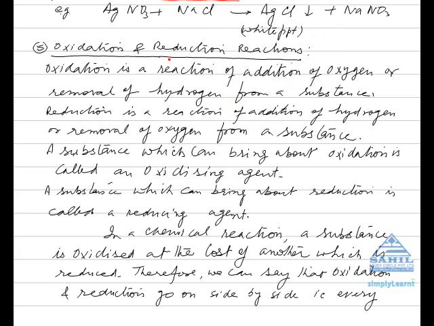Number 5. Oxidation and reduction reactions. Oxidation is a reaction of addition of oxygen or removal of hydrogen from a substance. Reduction is a reaction of addition of hydrogen or removal of oxygen from a substance. A substance which can bring about oxidation is called an oxidizing agent, and a substance which can bring about reduction is called a reducing agent. In a chemical reaction, a substance is oxidized at the cost of another which is reduced.